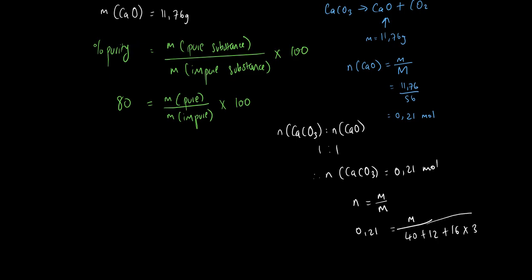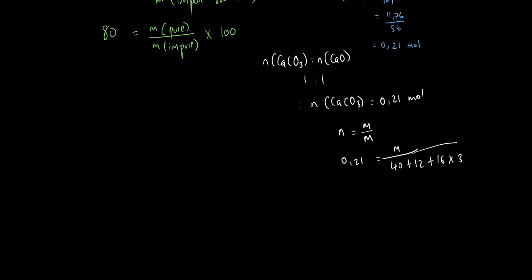What does that give you? It's 100. So therefore the mass is going to be equal to 21 grams. But this is the mass for CaCO3, right? For calcium carbonate, that is the mass.